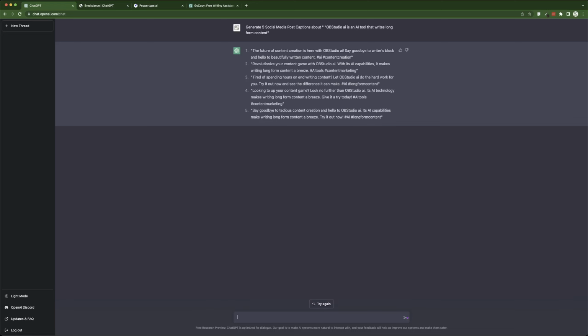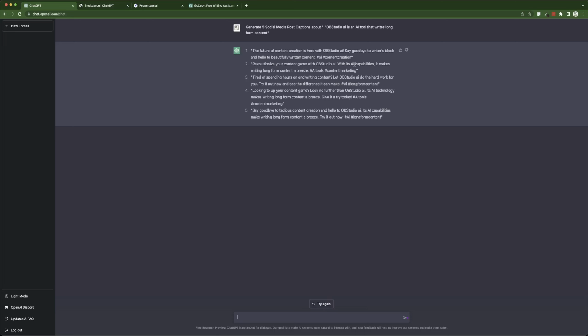All right, so let's start from the top. It says the future of content creation is here, OB Studio AI. Say goodbye to writer's block and hello to beautifully written content. And it gives you a hashtag, look at that, AI content creation. It gives you even captions. And it revolutionizes your content game with OB Studio AI.